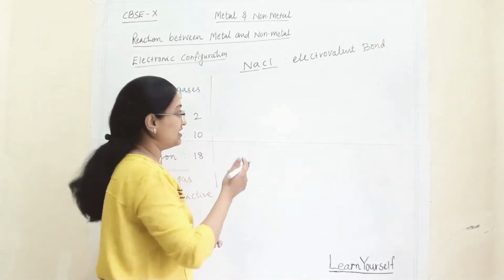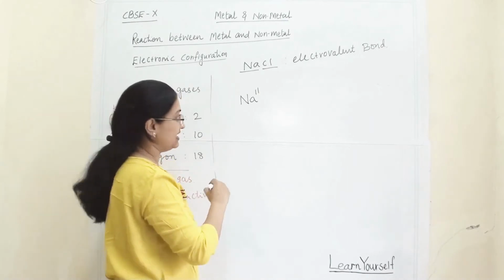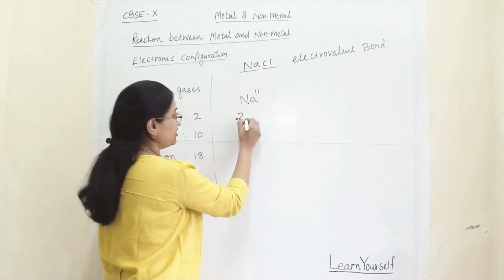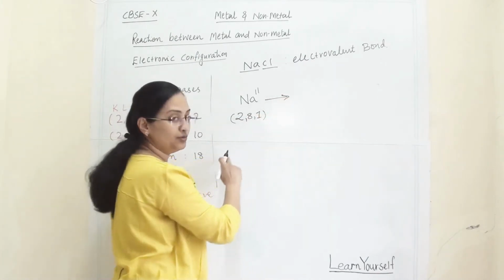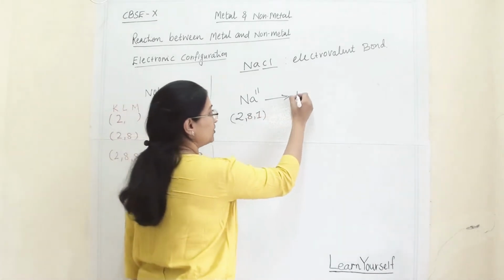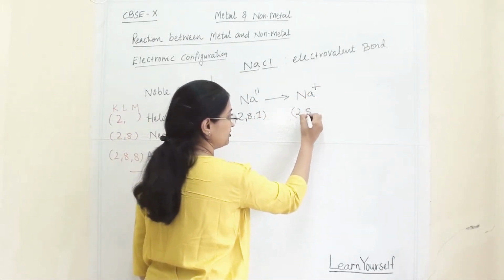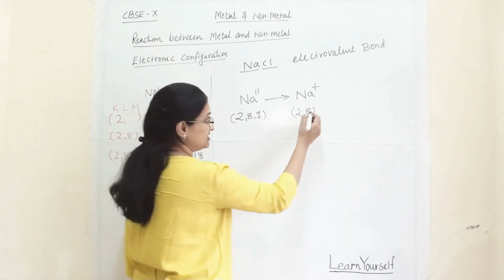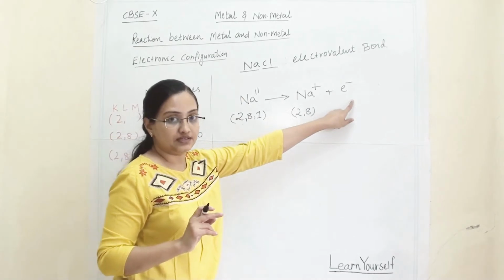Earlier, as we have seen, sodium's atomic number is 11. So here its electronic configuration is 2, 8, 1. So what will it do? To become stable like neon, it will donate 1 electron and form Na+. Its electronic configuration is 2, 8, and 1 electron will be liberated.